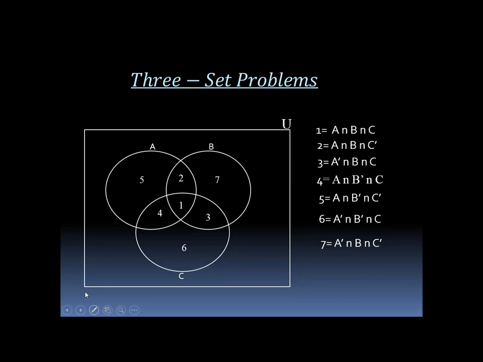And the last region, which is region 8, is equal to A union B union C complement.